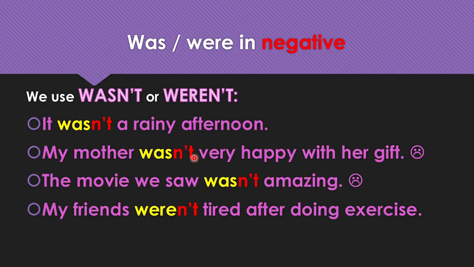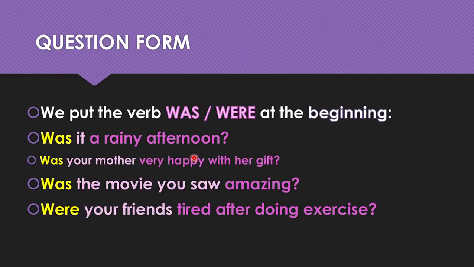Now, checking wasn't and weren't, so verb to be in negative, in simple past, we use wasn't and weren't. Example, it wasn't a rainy afternoon. My mother wasn't very happy with her gift. The movie we saw wasn't amazing. My friends weren't tired after doing exercise. And we have here the question form.